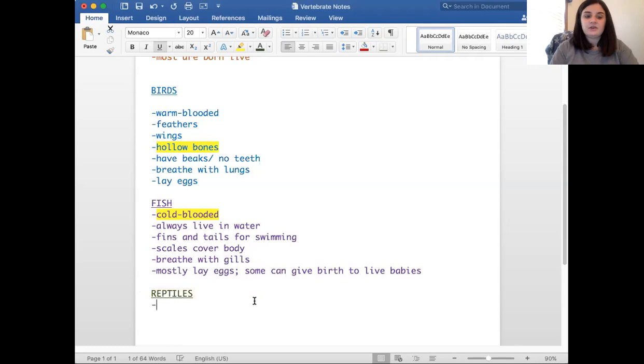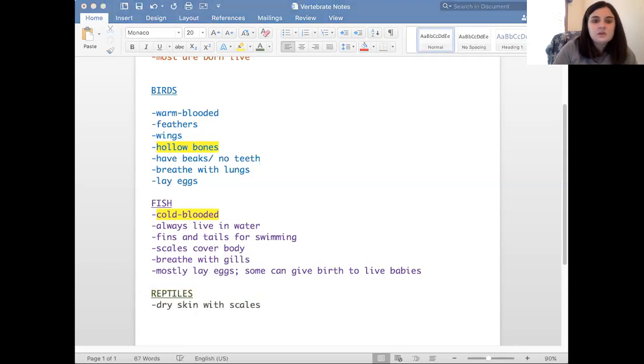So they also have scales. Dry skin with scales. They are cold-blooded. So if they're too cold, they sit in the sun to warm up. If they're too warm, they go in to cool off. Okay, cold-blooded. They breathe with lungs.